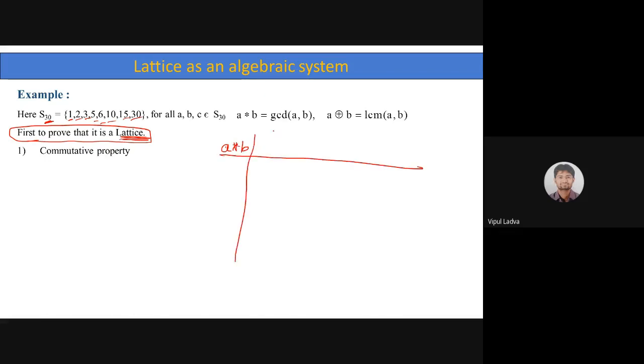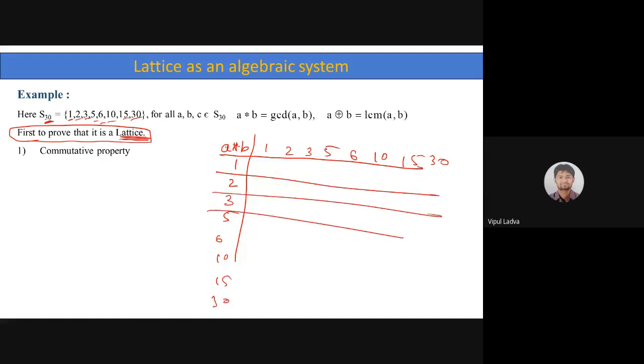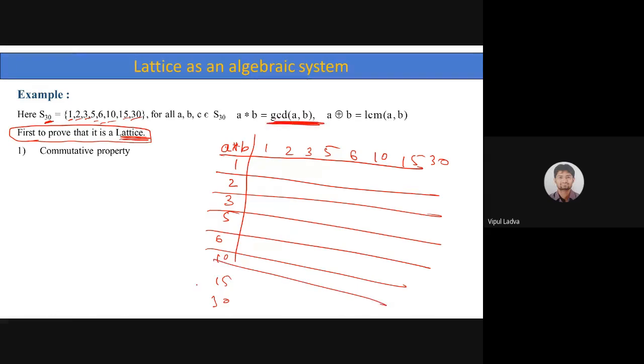Yes, sir. In the table, the row, you can say that it is 1, 2, 3, 5, 6, 10, 15, 30. And then you may represent all those numbers over here. You may take help of this. Now A star B means we will be looking for its GCD, the greatest common divisor.